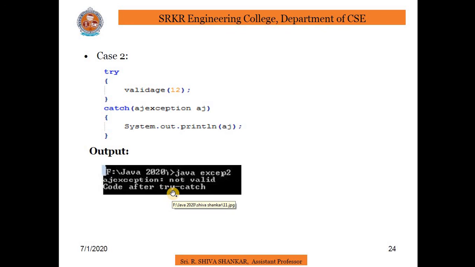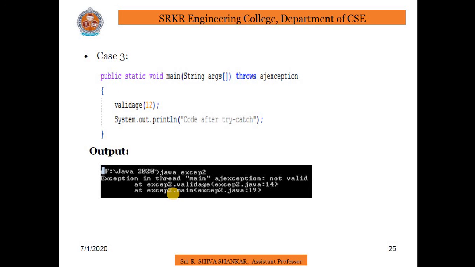Coming to case 3, during the call of method validate, exception handling is used without the try catch keyword, and the throws keyword is used in the main method as shown below: public static void main throws validate. If you see there, the method validate's exception handling is used without the try catch keyword. Then what are we getting? We are getting an error like this.